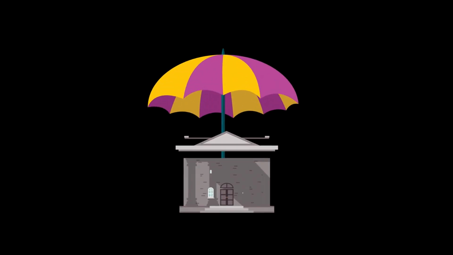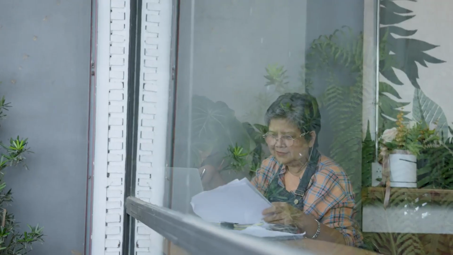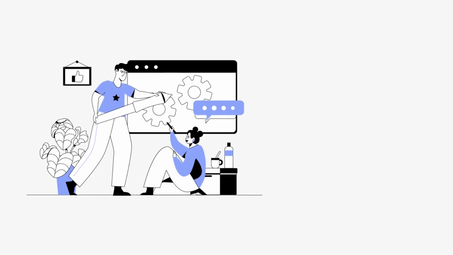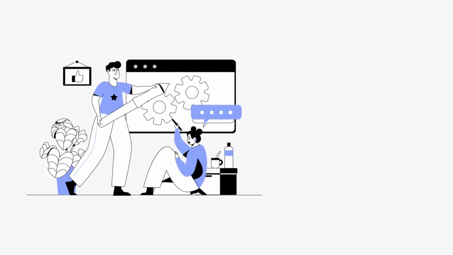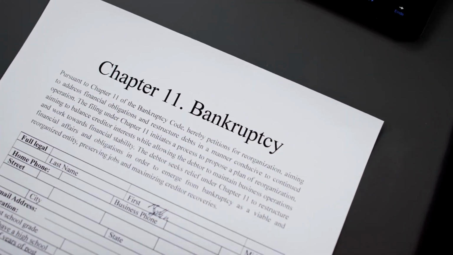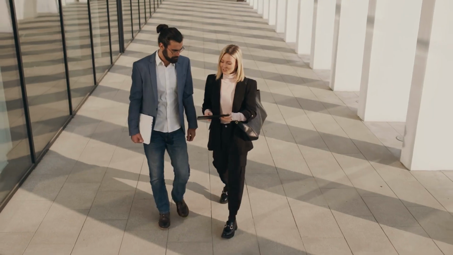Here are some key points to consider when choosing the right legal structure for asset protection. 1. Sole proprietorship. In a sole proprietorship, the business and the owner are considered one entity. While this structure is simple and easy to set up, it offers no protection for personal assets. Owners are personally liable for all business debts and legal liabilities, putting their personal savings, home, and other assets at risk.